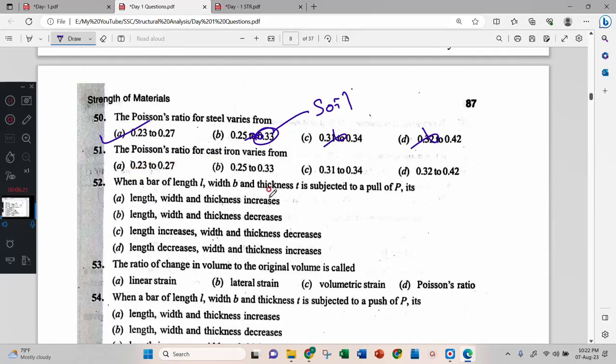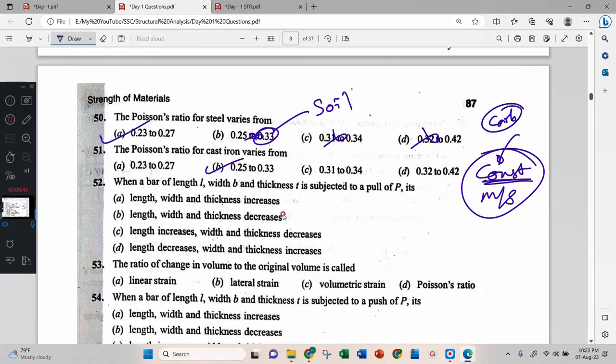Poisson's ratio for cast iron. 0.25, 0.33. Very good. Then cast iron and mild steel, which is more brittle? Cast iron is more brittle. Very good. Why? Its carbon content is more. Very good. Correct answer. Carbon content is more in cast iron, therefore that is more brittle. Means as you increase carbon content, brittleness will increase.